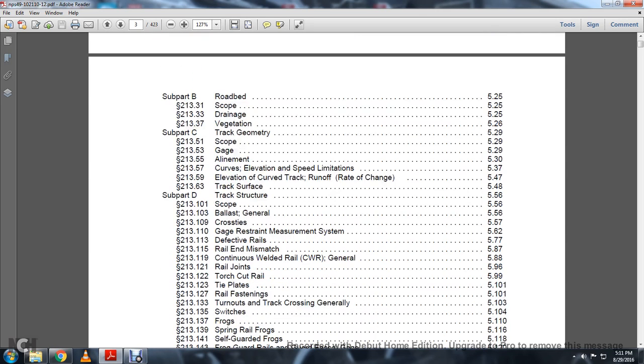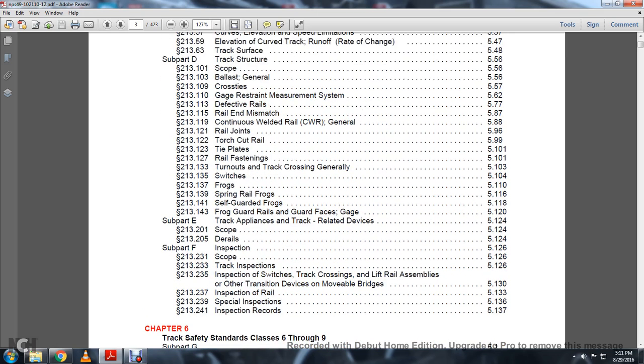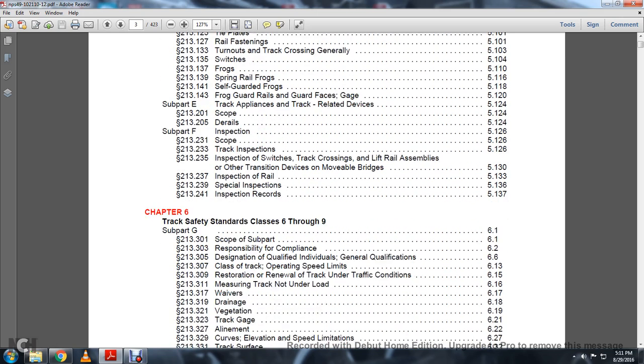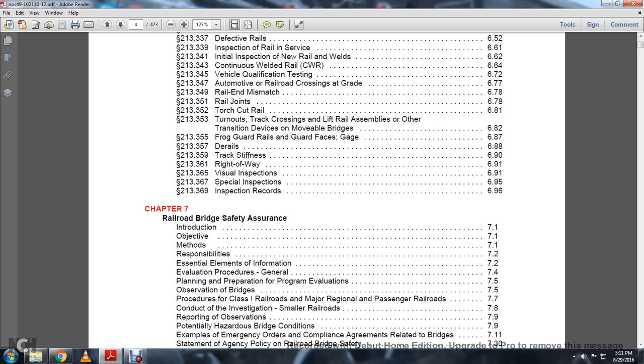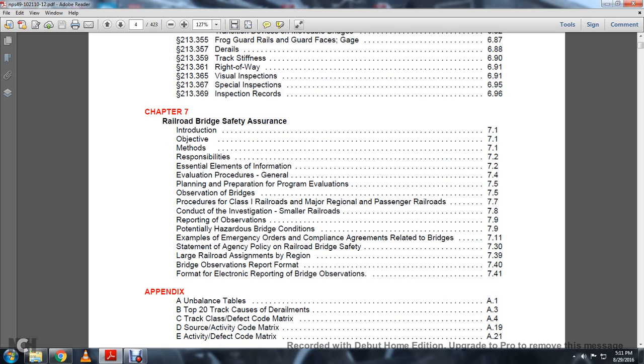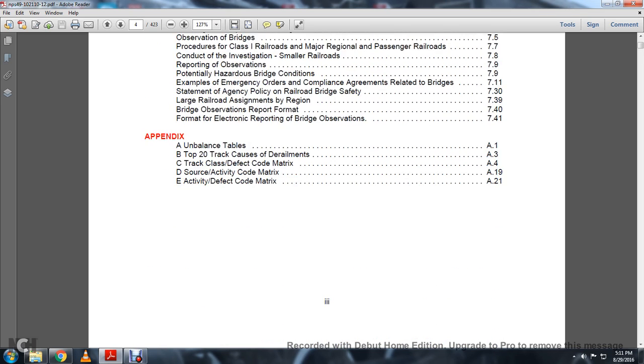213, Subpart B, 213, Subpart C, Subpart D, 213, Subpart E, Subpart F, 213. Chapter 6, Safety Standards Class 6 through 9, Subpart G. Chapter 7, Railroad Bridge Safety Assurance, Appendixes A, B, C, D, and E.